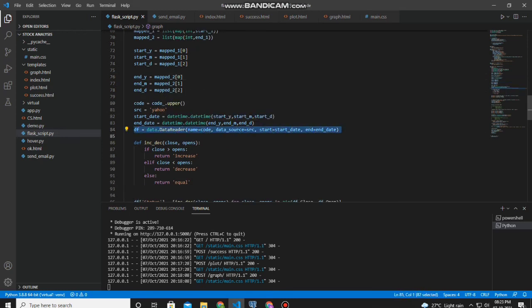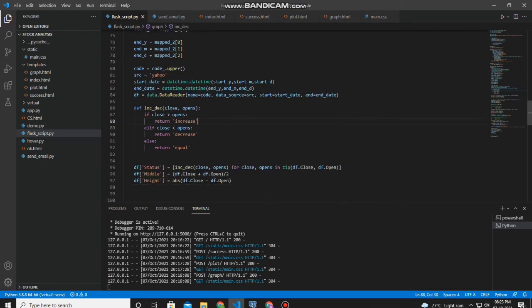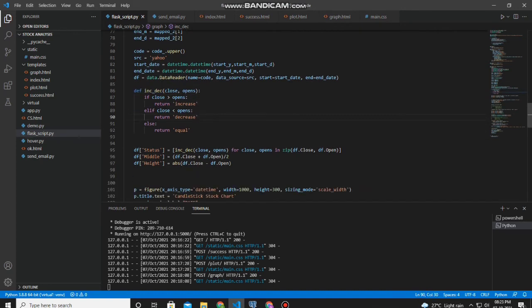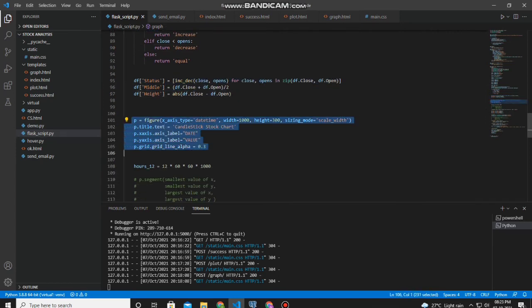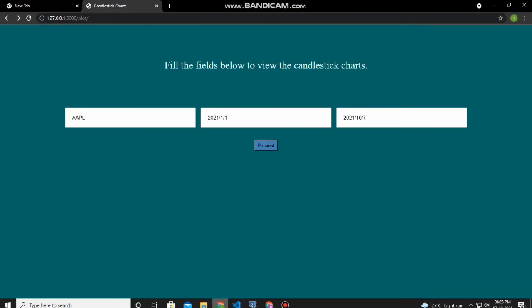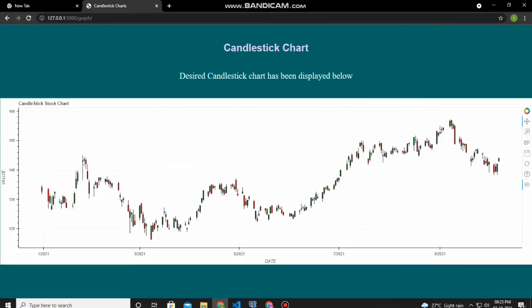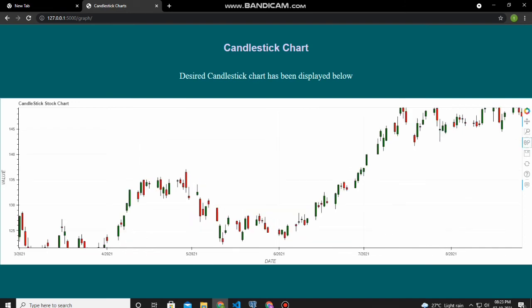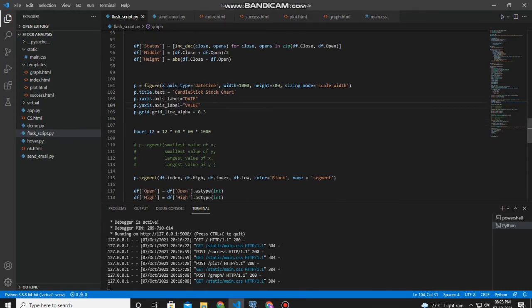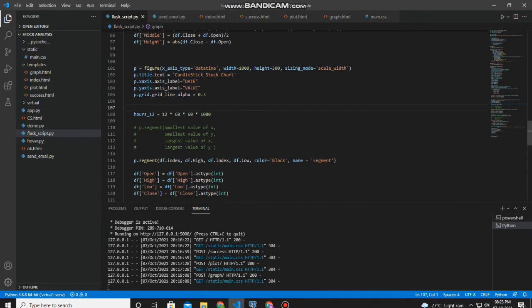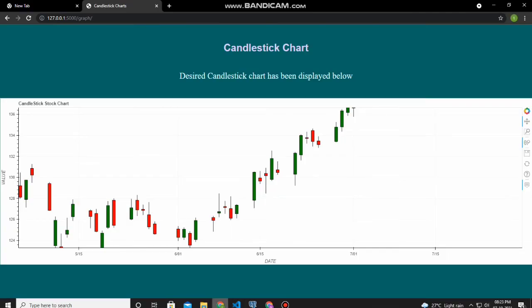And then we just get the mathematical logic in this function inc/dec, and this will create the candle. This code will create the candle, and then this code, figure, will create the graphical representation, that is, whatever you are seeing here, all these candles, let me scroll zoom. All these candles that you're seeing here are the graphical representation created from this code over here. This is important because every candle that you are seeing here is just a candle of one single day of 24 hours. Each candle represents 24 hours of a day. So this code is doing that.